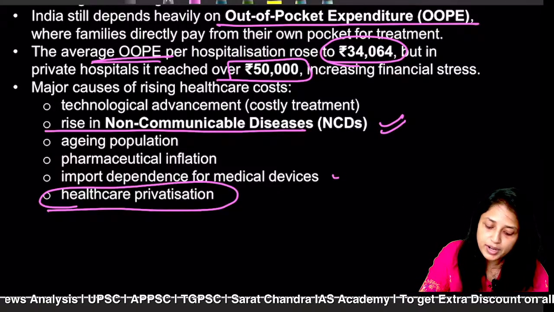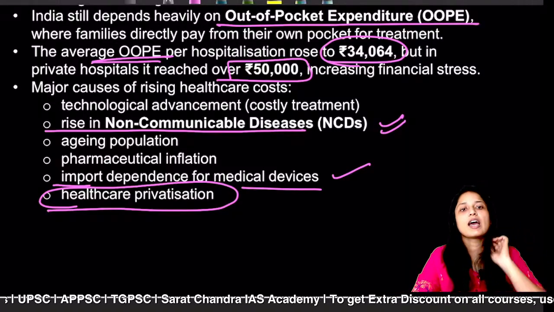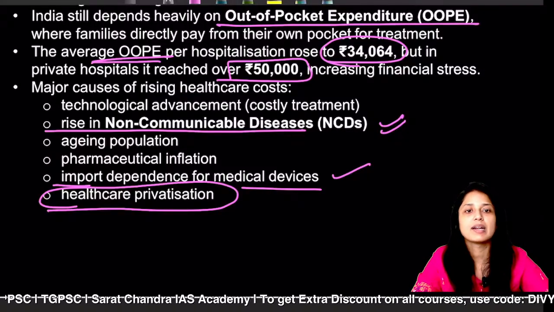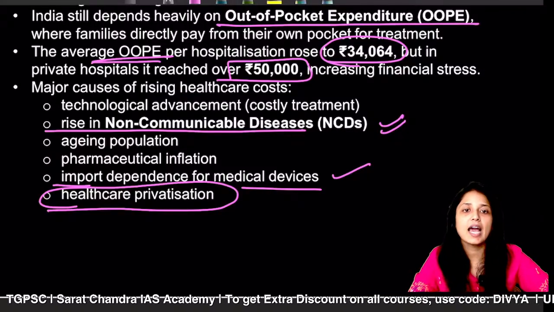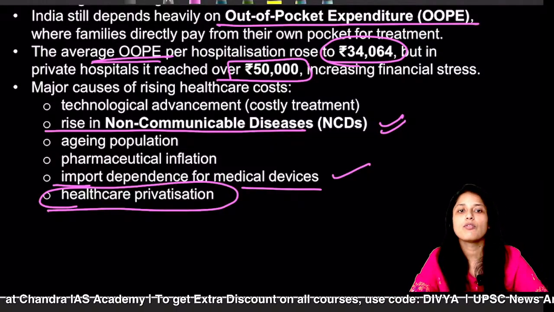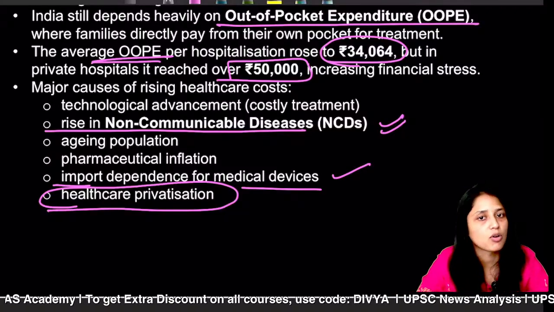The next important point is the import dependence for medical devices. Because if you have any chronic or critical disease, you will need specialized medical devices, and still India has to depend on foreign countries, for example China, for the import of all these devices. These are some of the reasons for the rising healthcare cost in India.